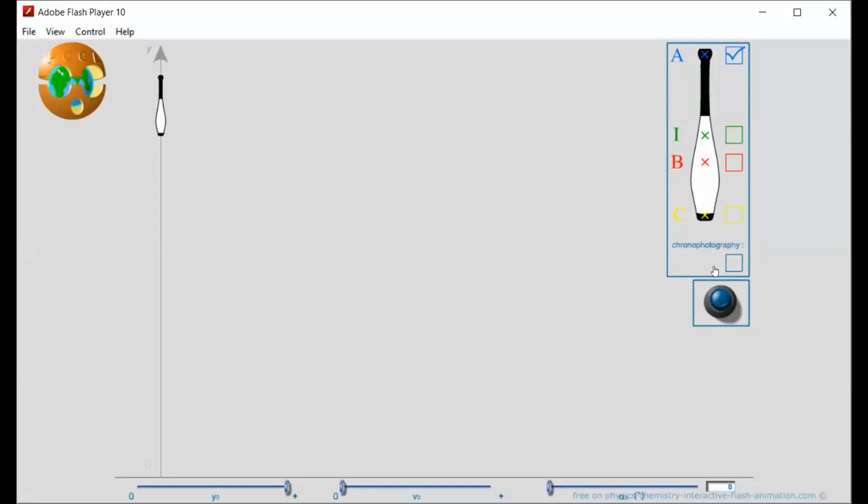Now, I am drawing the trajectory of the top point A. It is like this. And now I draw the trajectory for this position.